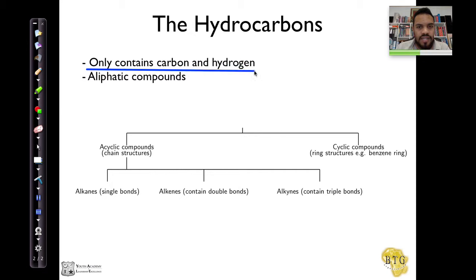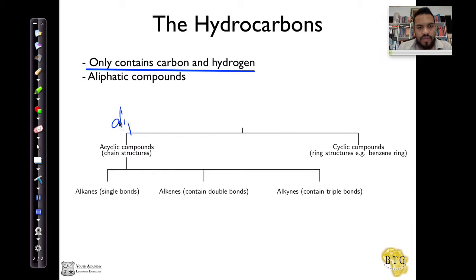Similarly, we will be dealing with aliphatic compounds. Aliphatic compounds are compounds that contain chain structures, without benzene rings. So with the hydrocarbons, you can get carbon-hydrogen based molecules that contain cyclic structures or acyclic structures. Acyclic structures also fall into the category of aliphatic compounds.